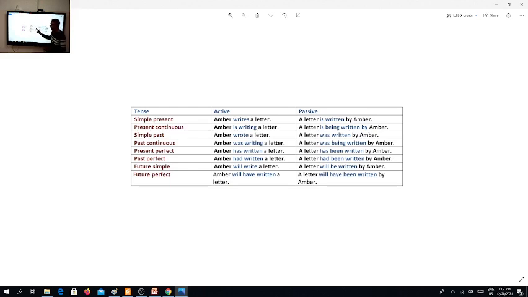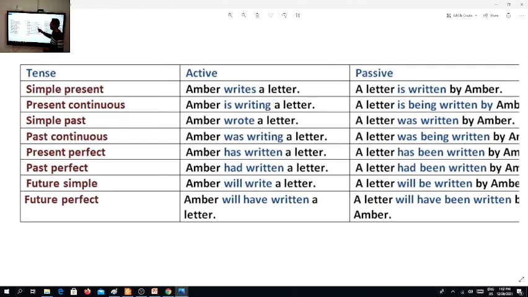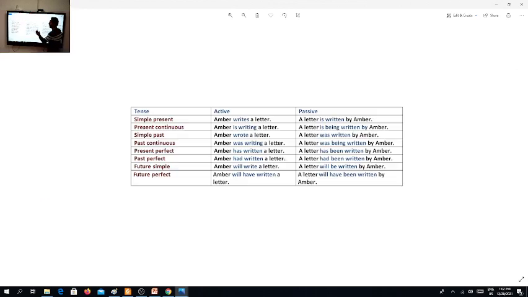Subject, Amber. Is writing is the verb. And we have a letter, which is what? It is the object. What did he write? Or what is he writing? He's writing a letter. This is the object.